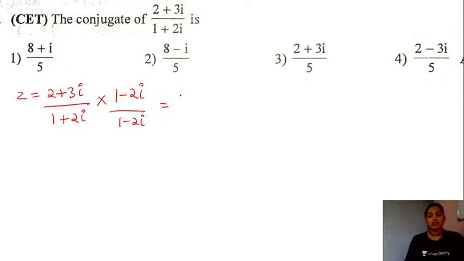So we will have this as 2 plus 3 iota, and then you have minus 4 iota, and then you have minus 6 iota square. So that is going to be plus 6 here in this case.